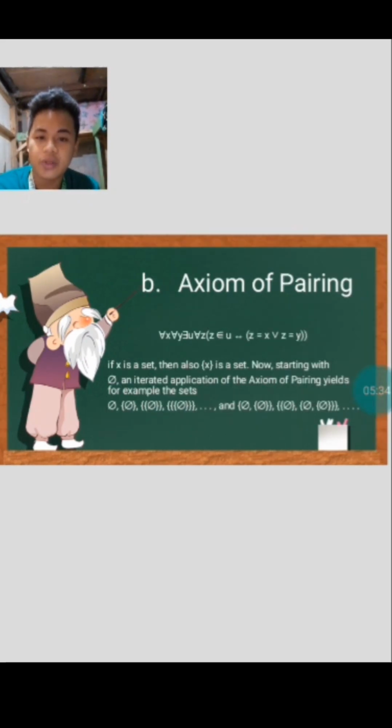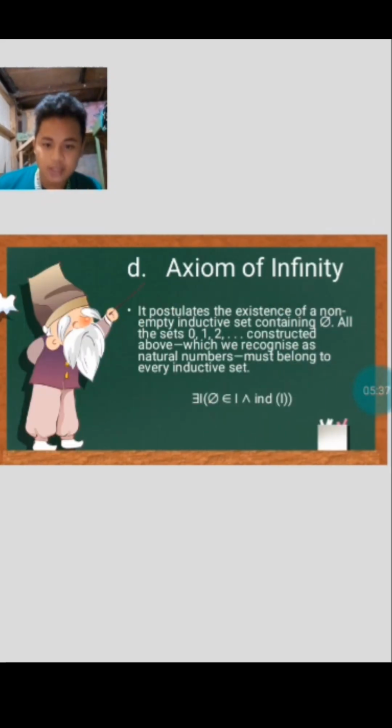So fourth is the axiom of infinity. From the word infinity, it postulates the existence of a non-empty inductive set containing the null set. All the sets 0, 1, and 2 constructed above, which we recognize as natural numbers, must belong to the inductive set. If there were a set which contains just the natural numbers, it would be the smallest inductive set containing the empty set. In order to construct this set, we need some more axioms.